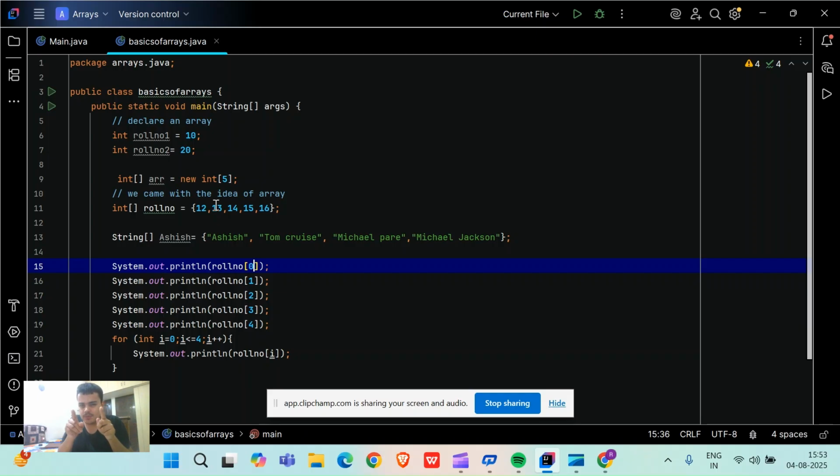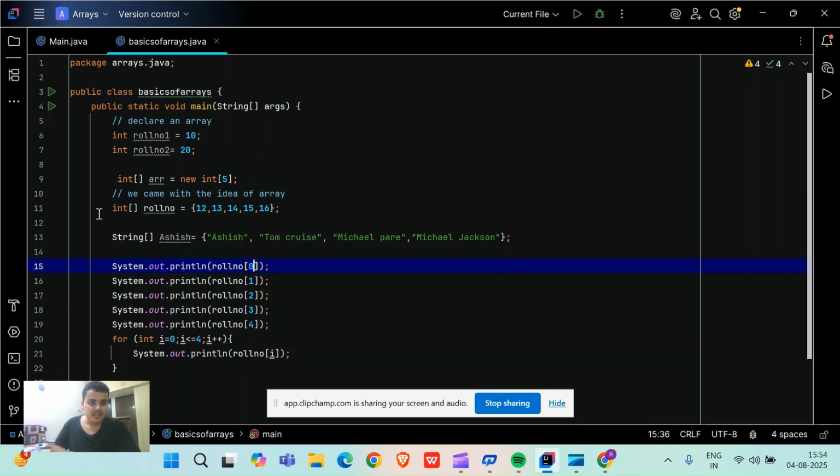What you will do is simply declare an array like this: int roll number equal to curly braces 10, 20, 30, till whatever you want to declare. Okay, array got created. Simple, right? Just with one line. Earlier, what you used to do? You used to create 100 boxes, right? But with this one line itself, the complete declaration got completed, buddy. How interesting this is, okay, friends?